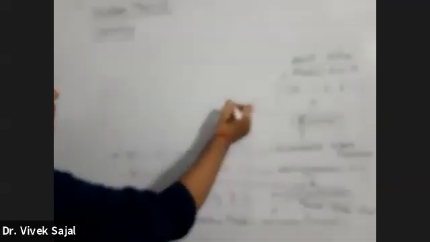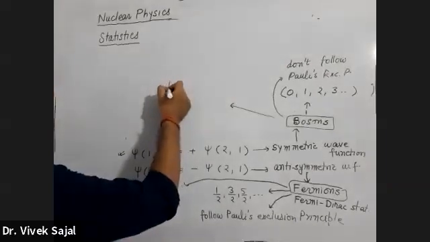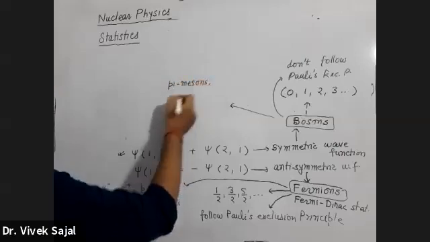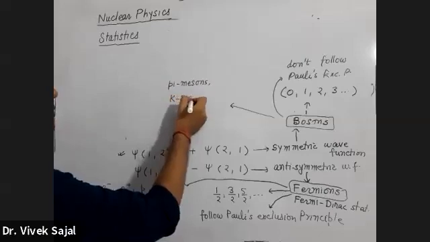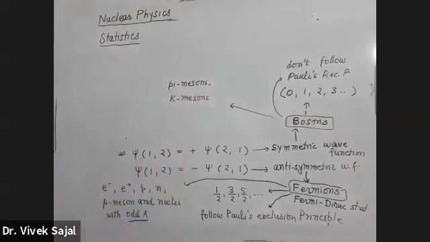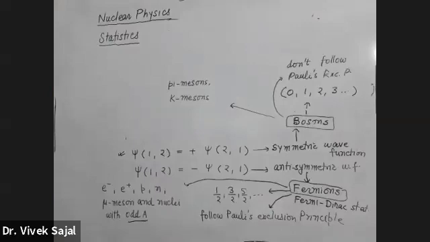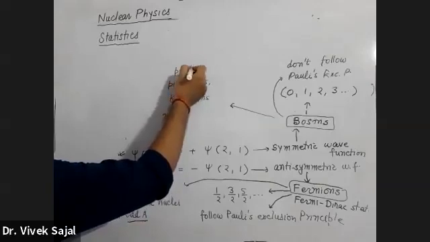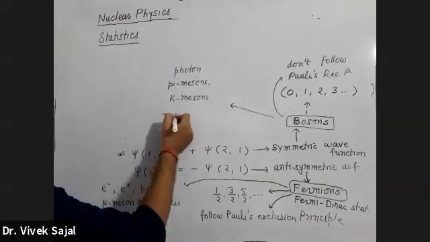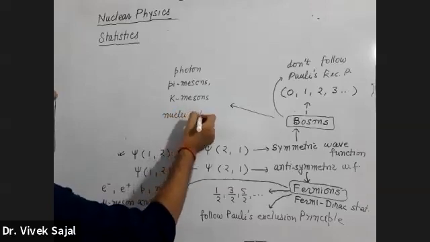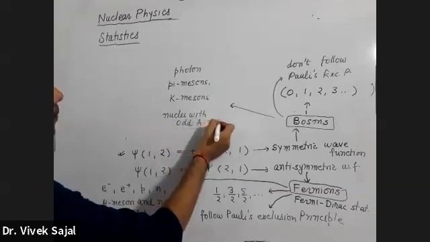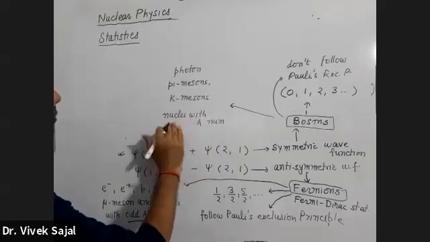Examples: pi mesons, K mesons, and nuclei with even A number, and photon will be here. हाँ sorry, even-odd तो हो गया बेटा, sorry, good.